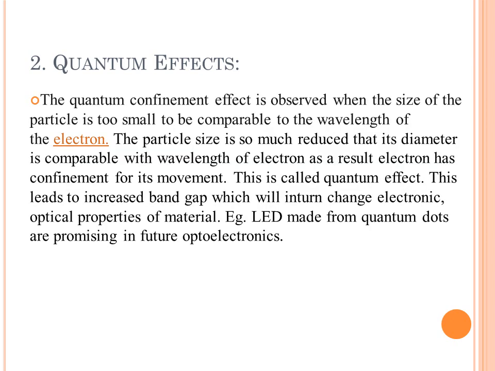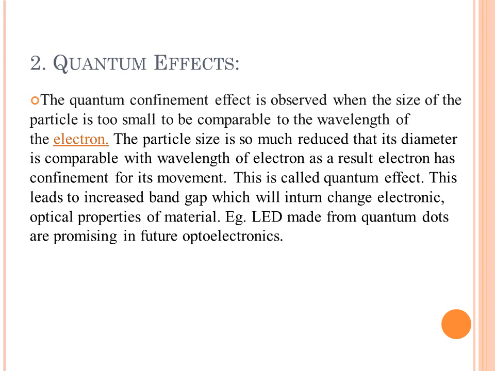Now the second reason for change in properties is quantum effects. This quantum confinement effect is observed when the size of the particle is so small that we can compare that size to the wavelength of the electron. Because of that, what will happen? The particle size is so much reduced that its diameter is comparable with the wavelength of the electron, and because of that the electron has confinement for its movement, and this is nothing but the quantum effect.